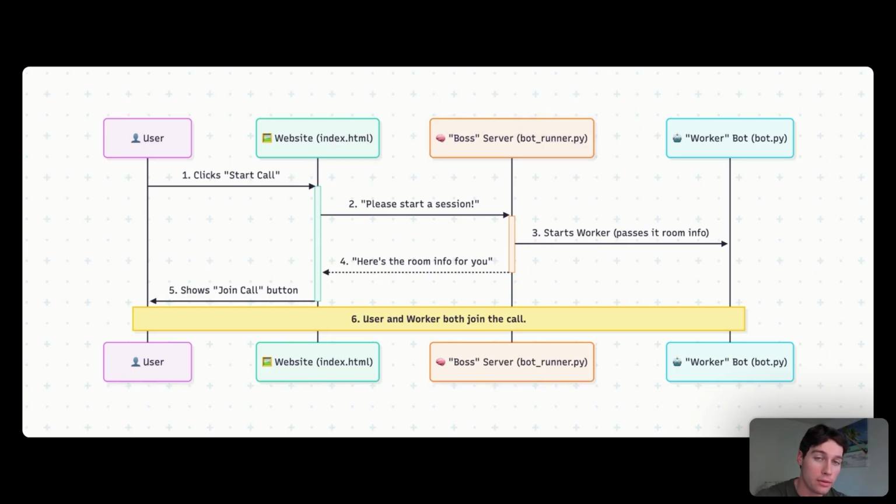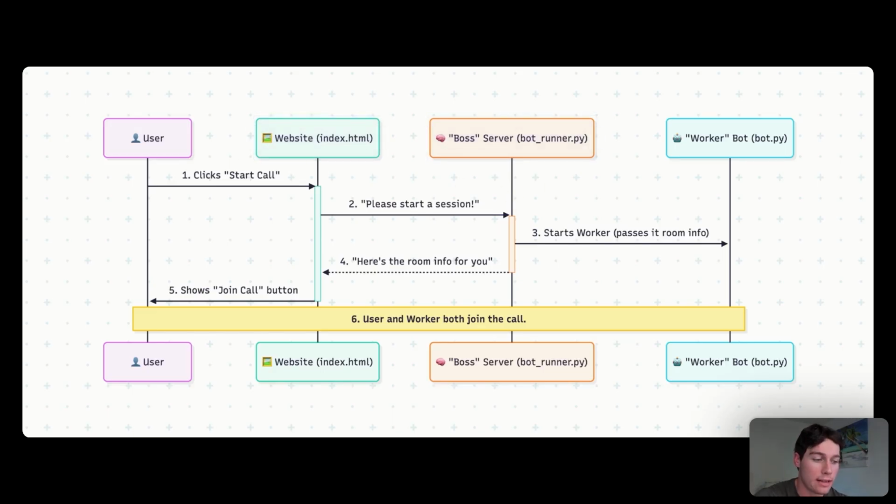It all begins with the user, which is our potential house seller, and the website, which is going to be our index.html file. The user visits our landing page and clicks the Talk to the Specialist Now button. So the code in our index.html doesn't try to start the AI agent itself. Instead, it sends an API request to our boss server.